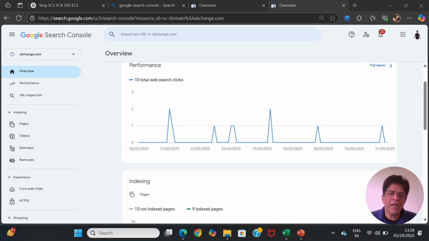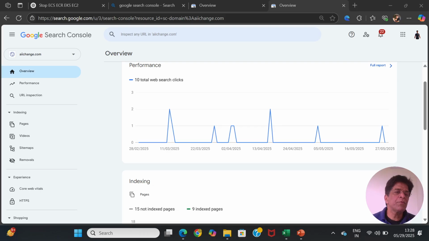After searching the website, if the website is really completed with the DNS check, then it will register in Google Search Console. Once it is registered, you can see a page like this. I have registered one company demo website, aichange.com.